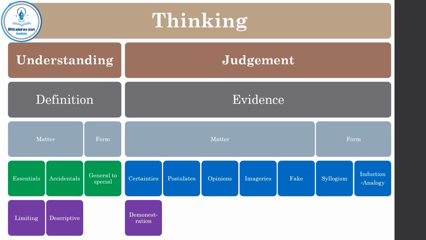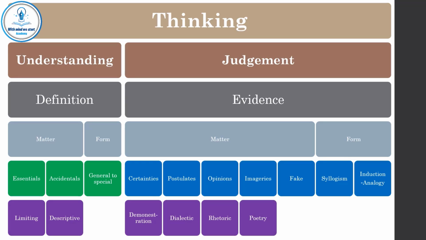A syllogism using postulates of the opponent and aiming at defeating him and winning the argument is called dialectic. A syllogism using trusted opinions and aiming at conviction is rhetoric. A syllogism that uses imageries, talking to the imagination, and aims at movement of the emotions is poetry. A syllogism using fake information and delusions and aiming at deception is called fallacy.